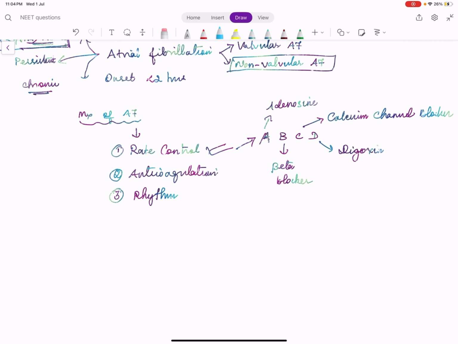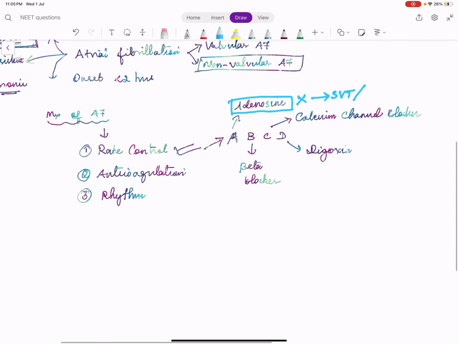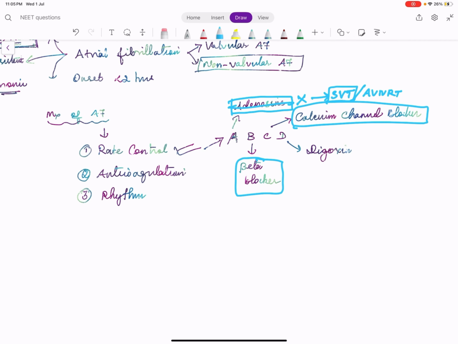The note here is adenosine has no role in treating atrial fibrillation. It comes in the management of SVT, supraventricular tachycardia, or in other words it is called as AVNRT, atrioventricular nodal reentrant tachycardia. Just remember the term SVT. Adenosine has no role in management of atrial fibrillation. So this is out. So either we can give beta blocker in this case, or a calcium channel blocker in this case, or digoxin in this case.